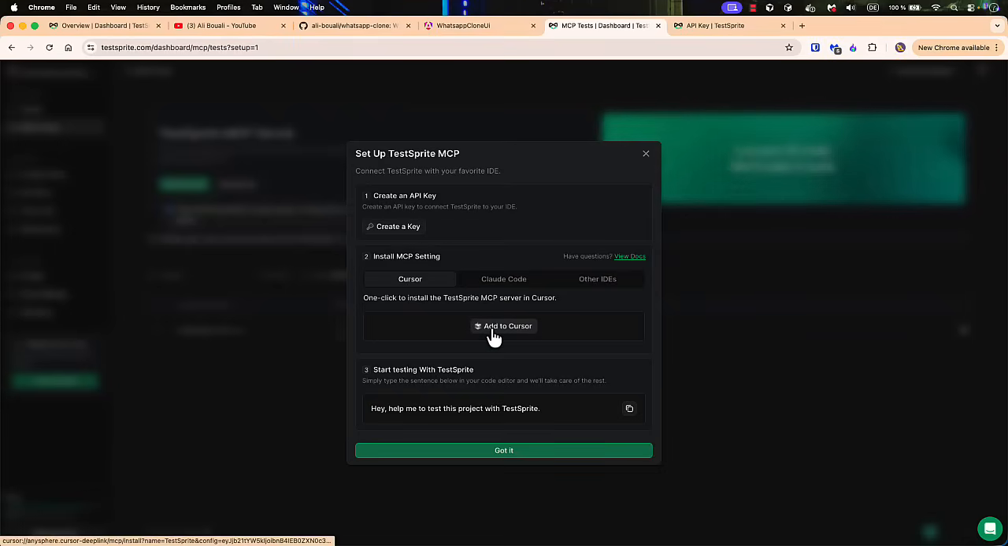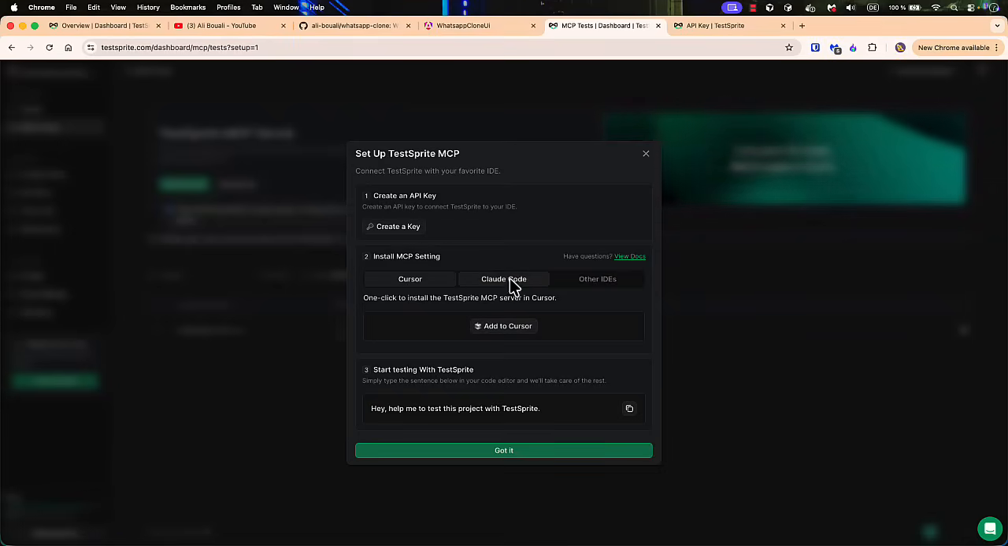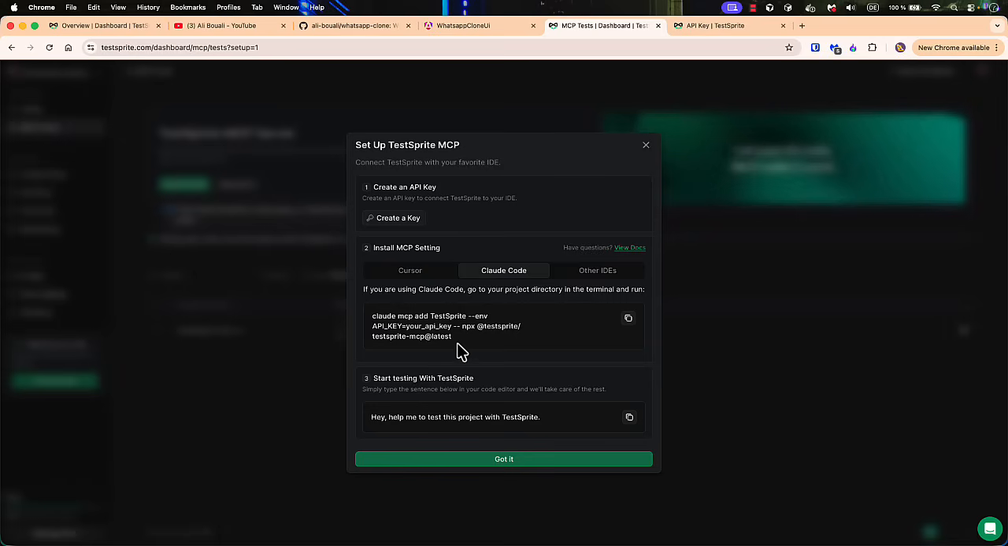Once you add it to Cursor, if you are using Cursor. But if you are not using Cursor, for example, for the ones who are using Claude Code, you have this command, you just need to run it. All right, just after setting up Claude Code on your local machine. If you do not know how to set up Claude Code and how to use it, please let me know in the comments, and I will create a dedicated video.